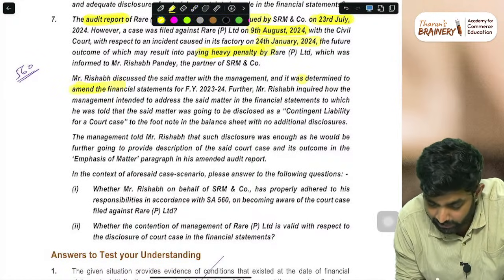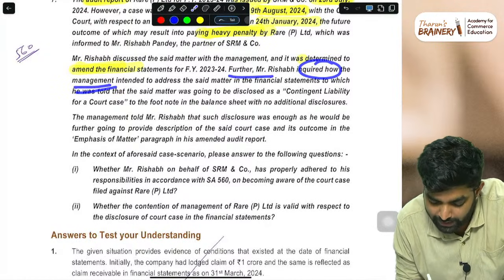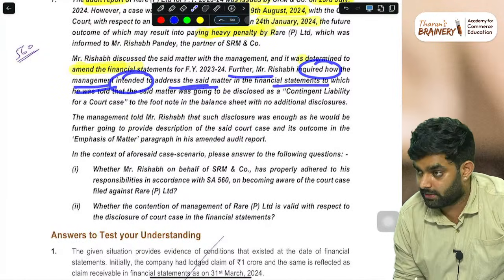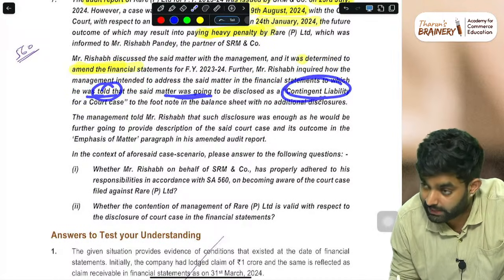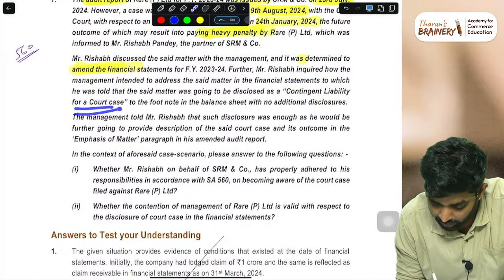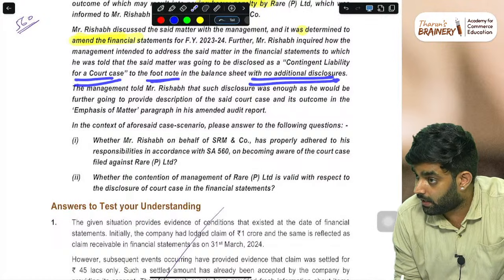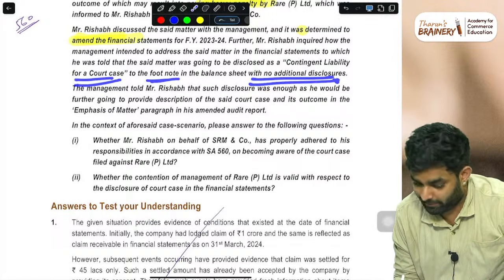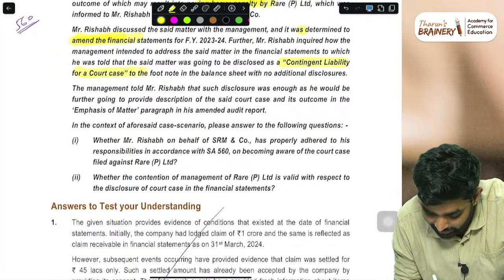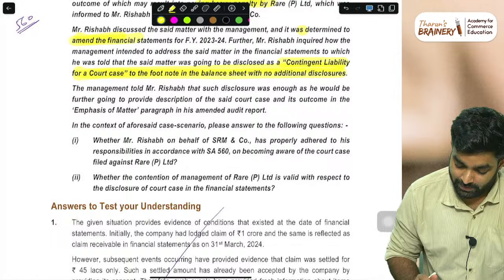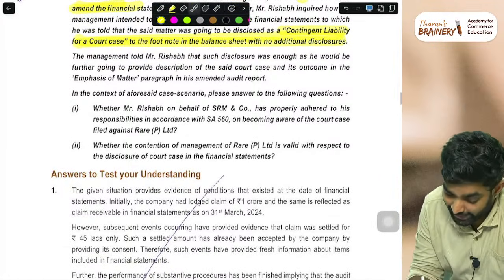They are planning to amend the financial statements. Further, Rishabh inquired how the management intended to address the matter in the financial statements, and he was told that they are going to disclose it as a contingent liability. That money you are going to pay for a court case, as a footnote in the balance sheet with no additional disclosure. Here you have to think literally smart. They are going to disclose it as a contingent liability for a court case with no additional disclosure. This is management saying that.